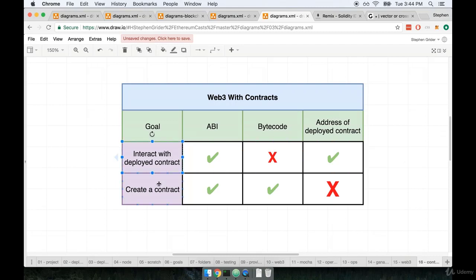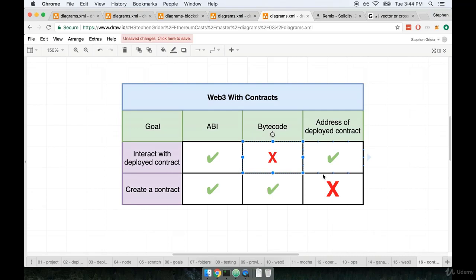Depending on what we're trying to do, we need to have different amounts of information. If we are trying to interact with a contract that has already been deployed, we need to know the ABI so that we can translate what the contract is trying to do over to JavaScript. We don't need the bytecode in this case, because we're not trying to understand what the contract is doing internally. We're just trying to interface with it in some fashion.